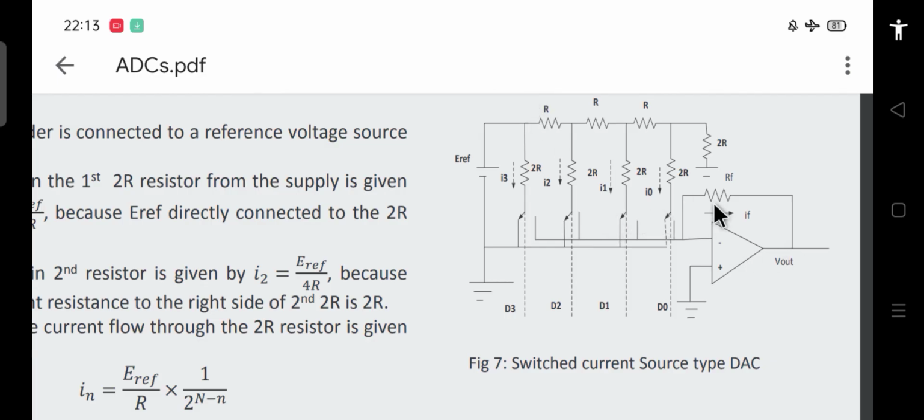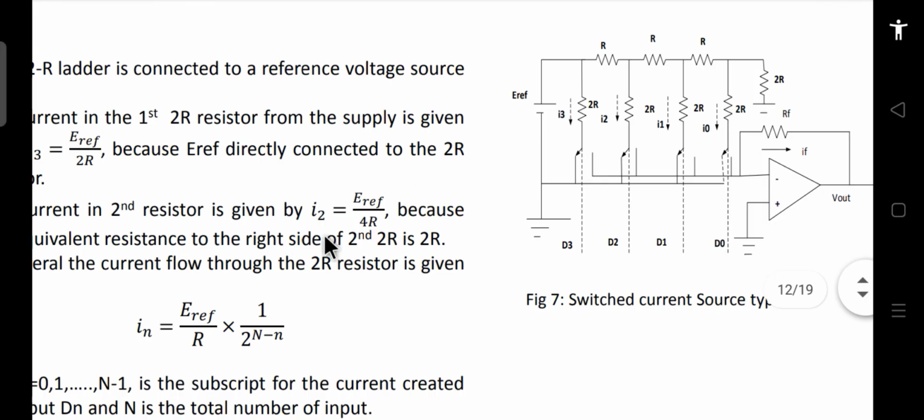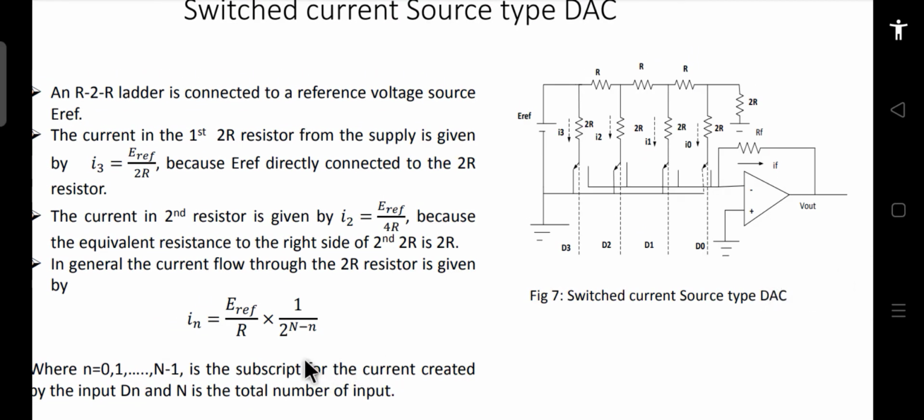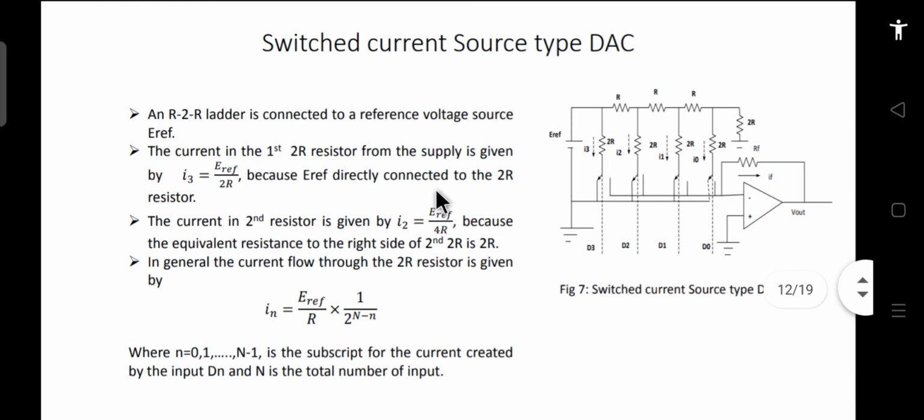From the nth branch in general, the current is I_N equal to E reference by R into 1 by 2 to the power n. This is the general current flowing through a particular branch, and you can find it like this.